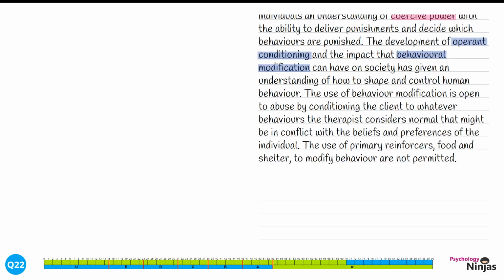We've clearly connected our ideas of reward and coercive power with behaviour modification, that it is the therapist that has the ability to shape behaviour and consider what is normal. We've also identified that primary reinforcers wouldn't be permitted to be used for ethical reasons. In order to give a balanced response, we now need to discuss the positives of operant conditioning.